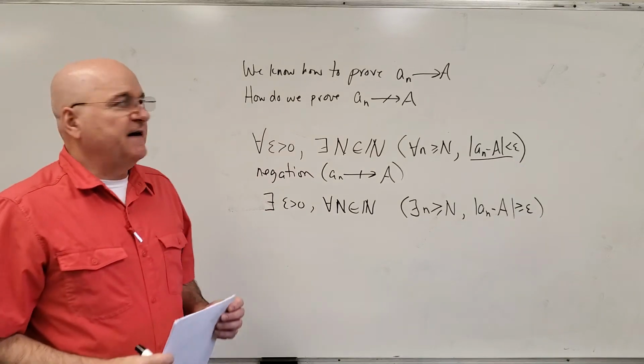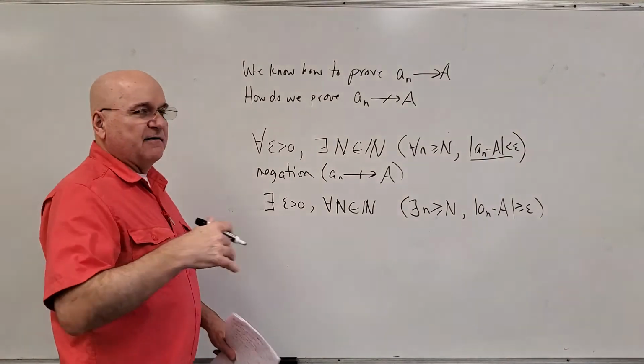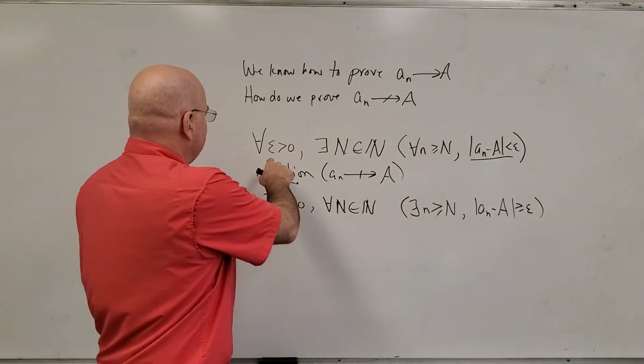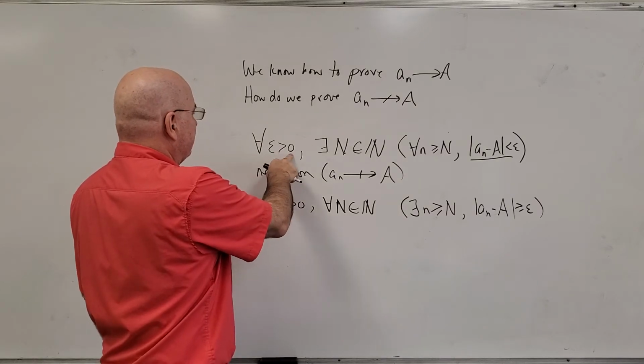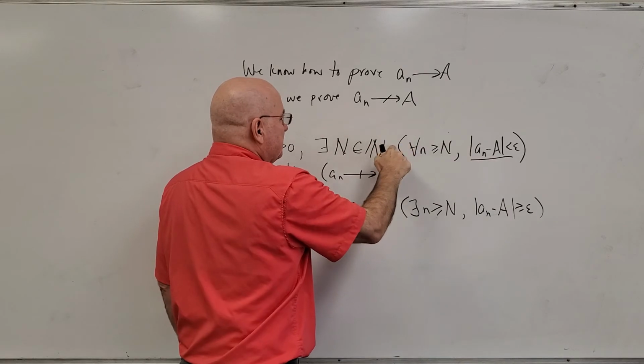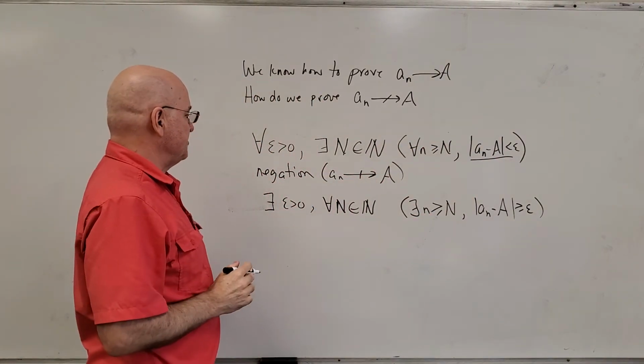Any questions about that? Sometimes if you're reading this out loud and you want to read it in English, you have to throw some English words in there. I'd already mentioned, for every epsilon greater than 0, there's a capital N in the natural numbers such that this is true. So I left out the such that.